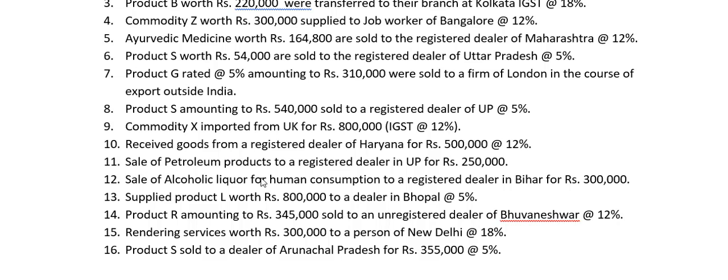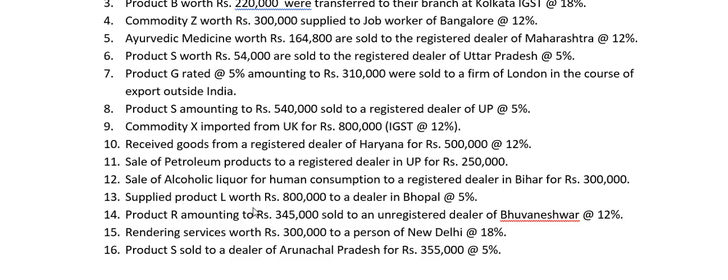Next, sale of petroleum products to a registered dealer in UP. As I am reading this, all of you would have already known that it is not taxable under GST. The GST Council, even in the GST Act, has not included this. They have said we will include this at a later date when the GST Council suggests. So for now, GST is not applicable on petroleum products, and we will not take this into account. Alcoholic liquor for human consumption is also not in the purview of GST. So we will ignore this data also.